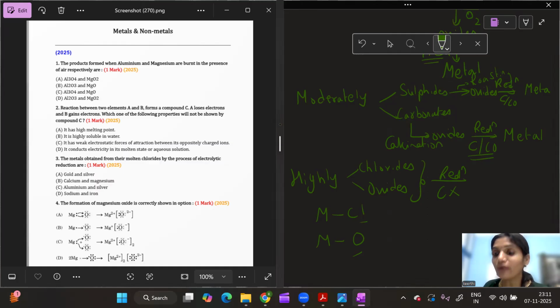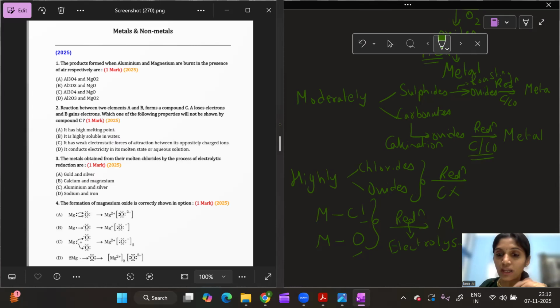So carbon is not that good a reducing agent that it comes and breaks this bond and reduces the metal chloride into its respective metal. The affinity of metal towards chlorine is more than carbon. That is the reason carbon cannot act as a reducing agent in the case of metal chlorides. The same thing applies to metal oxides. If this is the case, then what is the method I use here for the reduction? Here I convert metal chlorides or metal oxides into their respective metals by reduction. And what is the process I use for reduction here? It is my electrolysis process.